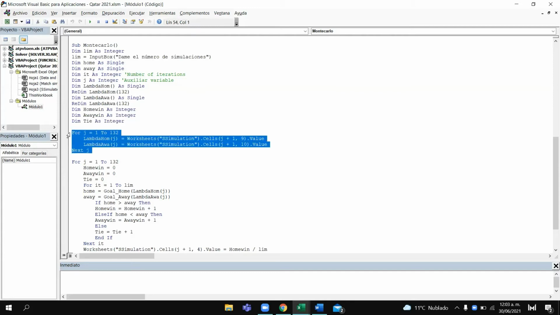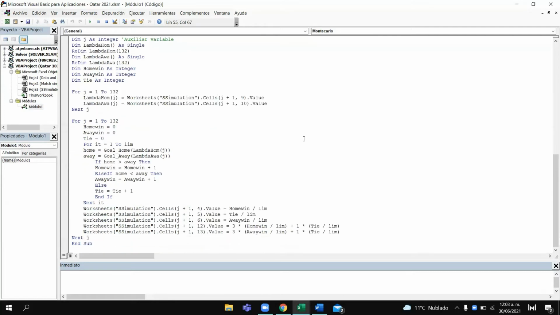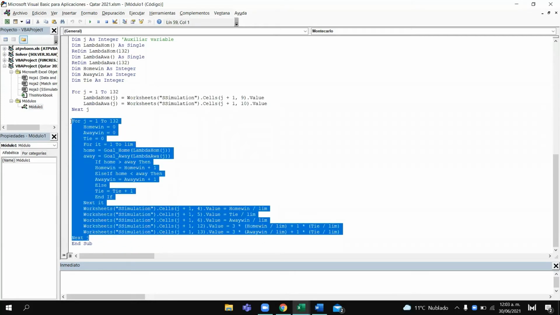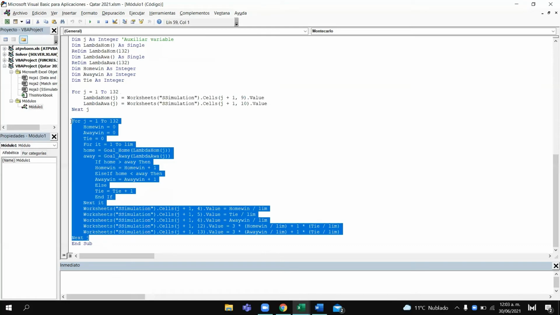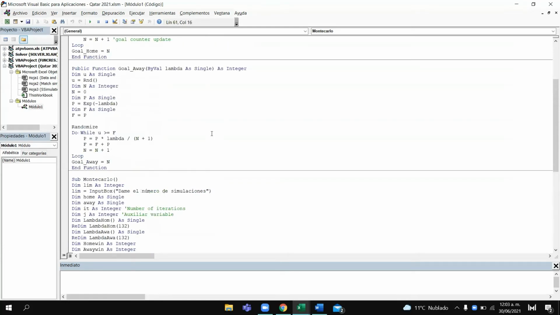This first loop just saves in each of the vectors the parameter values for each of the cases, for the local teams and for the visitor. So here we have two loops. What we basically do here is that we simulate each of the matches 10,000 times, or just the number of times you want.